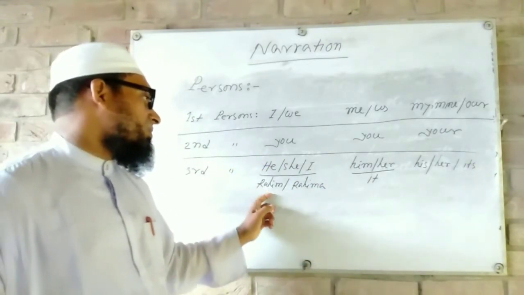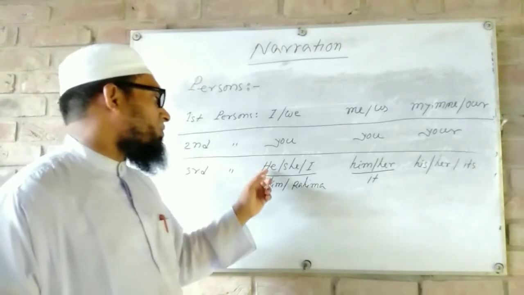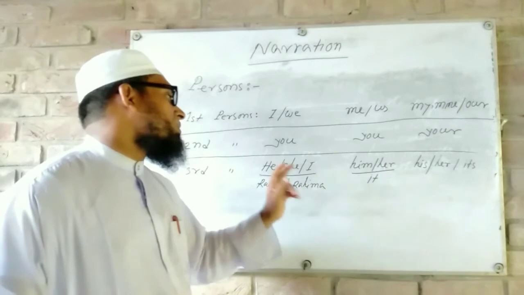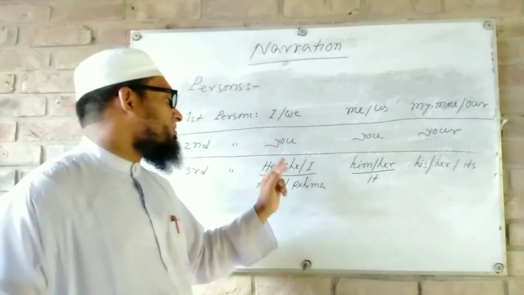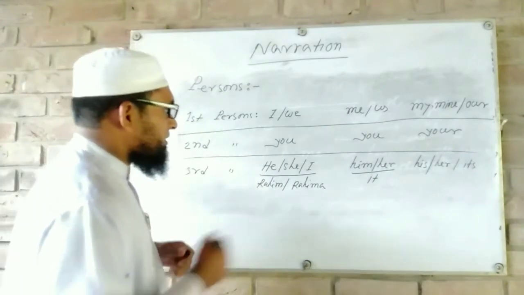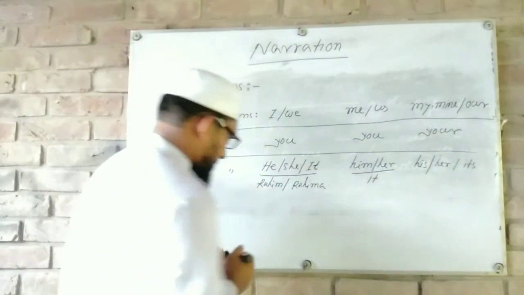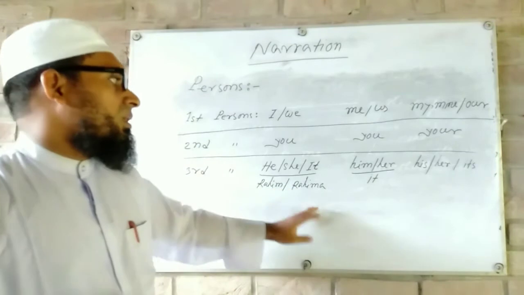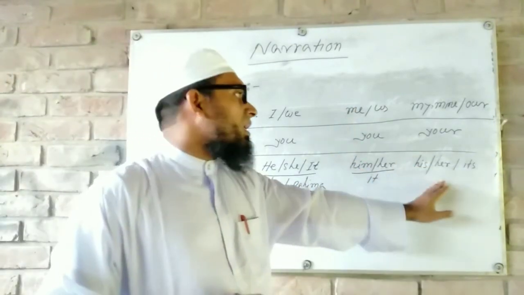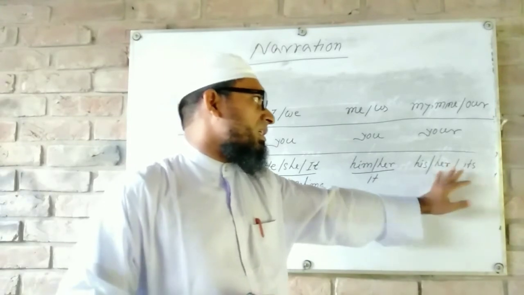Instead of Rohim, we have to use the pronoun he, and instead of Rohima, we have to use the pronoun she. Also, it is third person. Objective case: him, her, it. Okay, and possessive case: his, her, its.